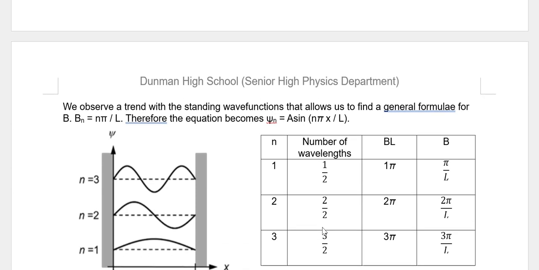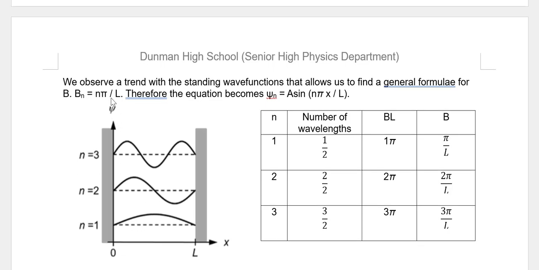So when we observe this trend, we should be able to get the general formula that Bn is equal to n pi divided by L. This is the general formula that we can derive from our observation. Therefore, we can generalize the equation to become wave function of n equals A sine n pi x over L. So this is the general equation for the wave function that is observed here.